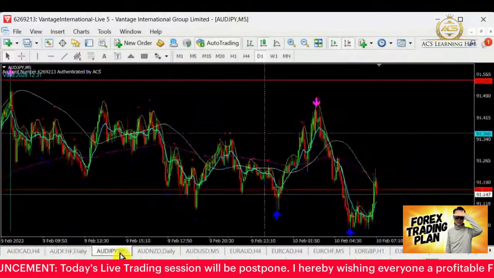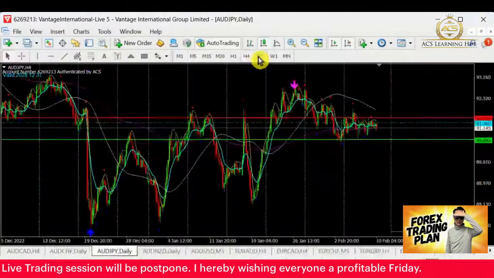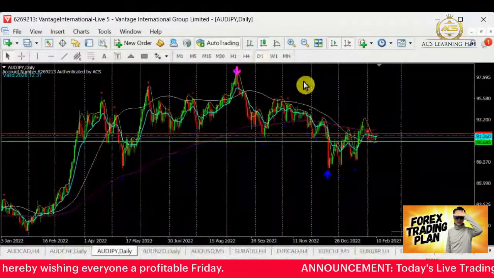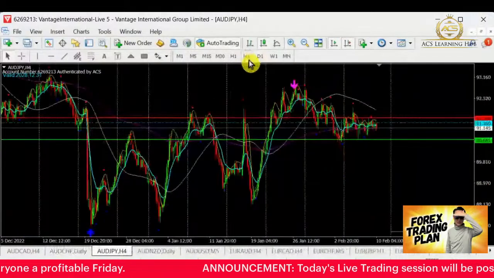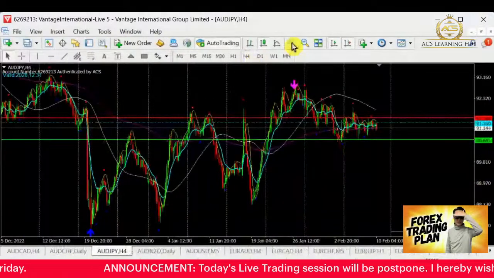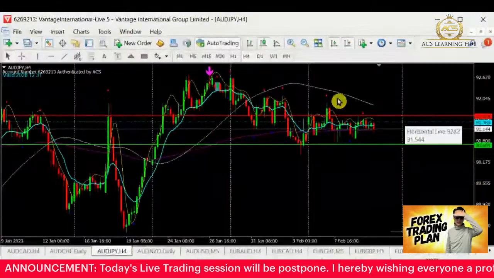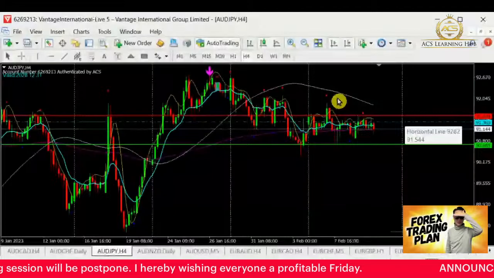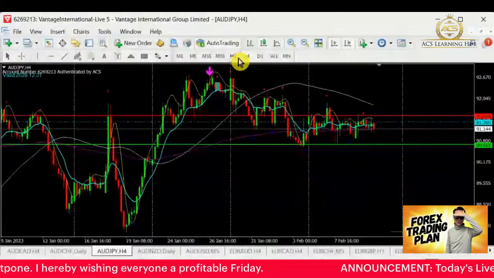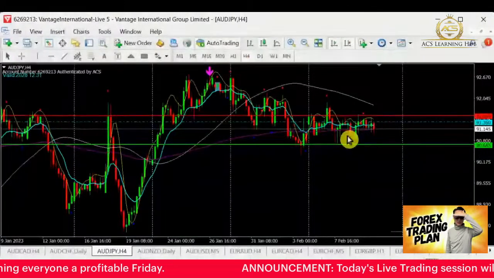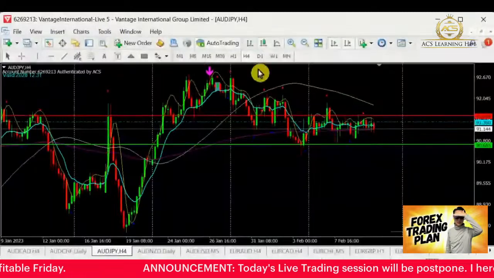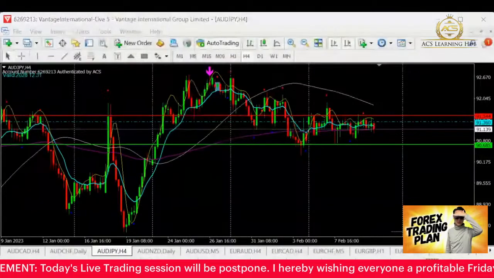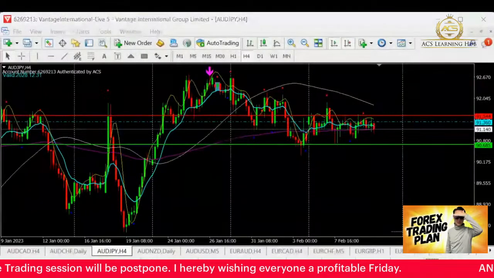For Aussie yen, we are actually in the bear, so we are looking out for selling. Let's go in depth and take a look. The resistance has no change over here, and the support is still quite far away. Let's wait for a new selling cycle, and then we'll go for a selling from there. Aussie yen, I'm going to put into my selling list.